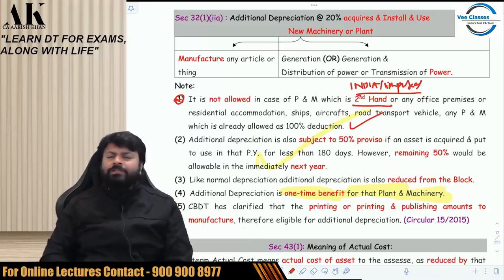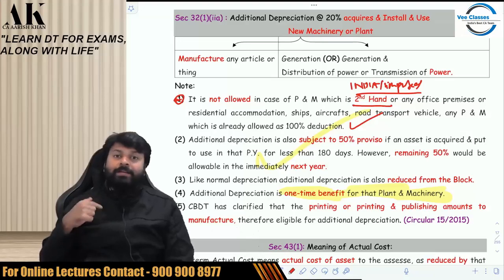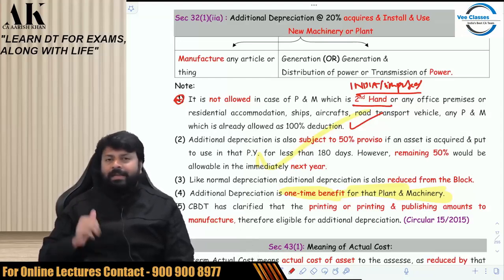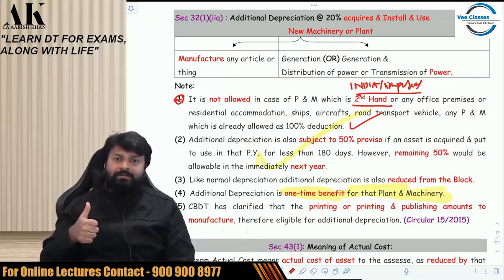Now, one doubt was raised by certain industries: if we are engaged in printing, then are we eligible for additional depreciation? The government said yes, assessees who are engaged in printing are eligible for additional depreciation. Assessees who are engaged in printing as well as publishing are also eligible. You should be engaged either in printing, or in printing and publishing.